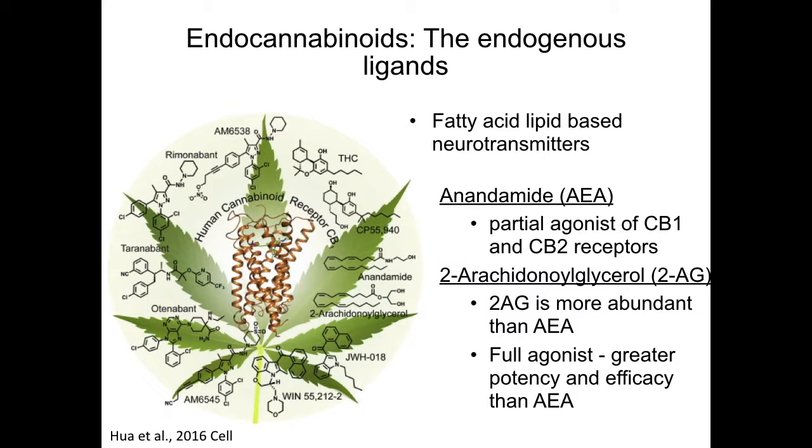The term endocannabinoid describes the endogenous neurotransmitters that act on cannabinoid receptors. There are two endocannabinoids, anandamide, or AEA, and 2-arachidonoyl glycerol, 2-AG. Both of these neurotransmitters are derived from fatty acids. Anandamide is a partial agonist of CB1 and CB2 receptors. 2-AG is present at higher levels than anandamide and is a full agonist with greater potency and efficacy than anandamide.